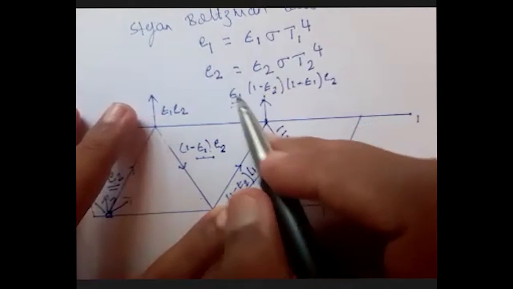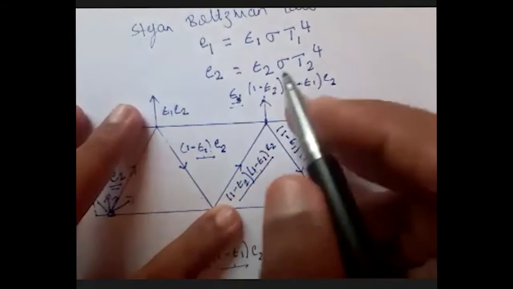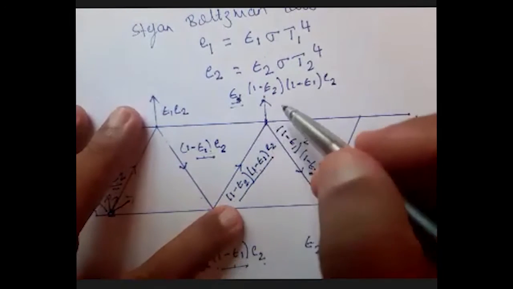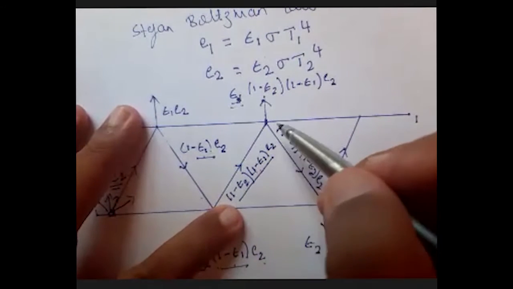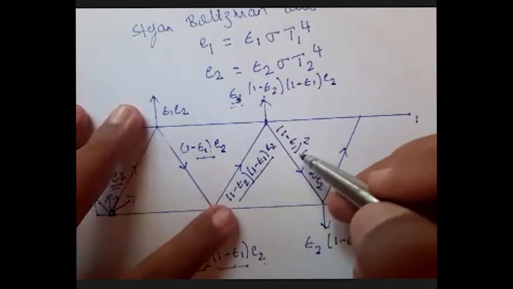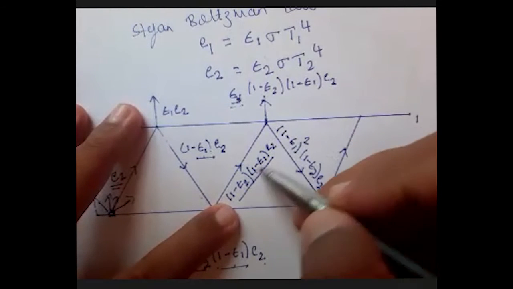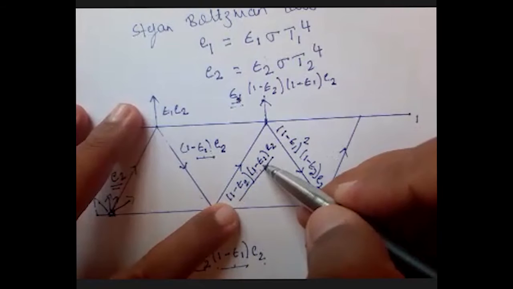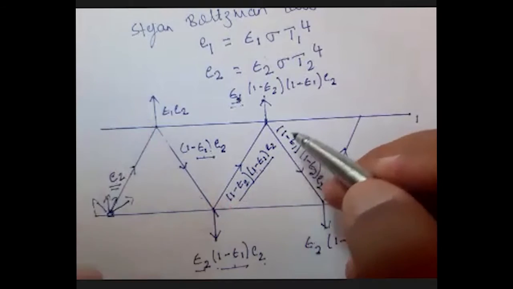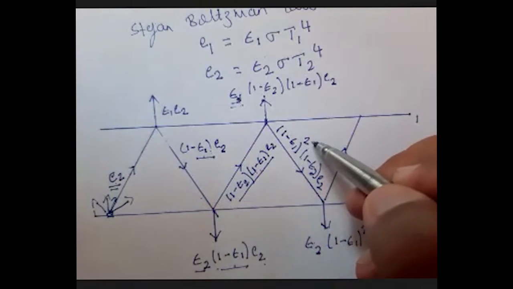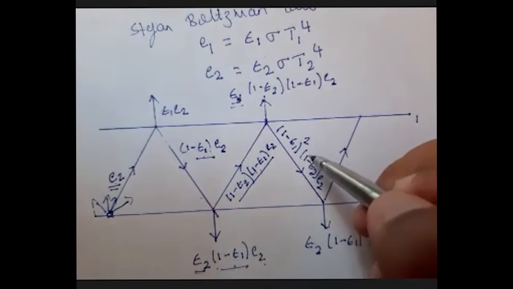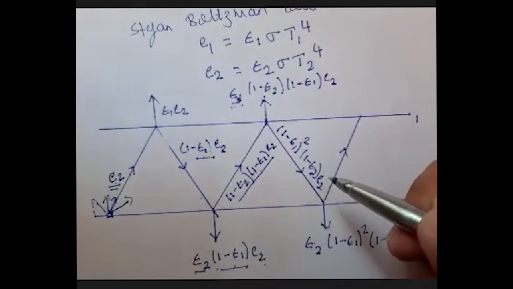That is the total absorptivity of the surface 1. Out of this, some will be reflected. What amount? That is out of this multiplied by 1 minus epsilon 2. So 1 minus epsilon 1, 1 minus epsilon 1 will be giving me 1 minus epsilon 1 square into 1 minus epsilon 2 into E2.